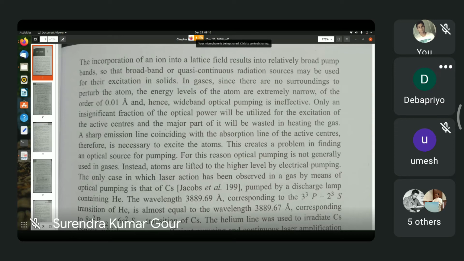This cannot be done for gas lasers because the energy levels are very narrow, they don't form bands, and therefore to excite by shining light or illuminating the gas is very difficult because you have to have photons of precisely the energy which is the energy difference between two levels of the atoms in question, and therefore the cross section for excitation is very small. So gas lasers like helium neon lasers are excited electrically.